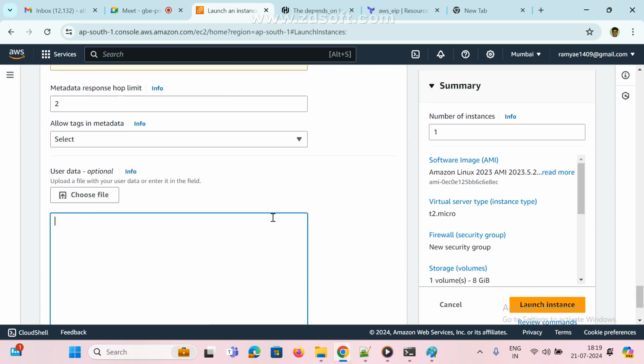We already discussed user data. While launching an instance, I want to install some packages, update some packages, or do something else. Those are all the same Linux commands. If you want to, we can upload them here, we can pass them here. I hope you got it. Clear? Anyone any doubt? User data.